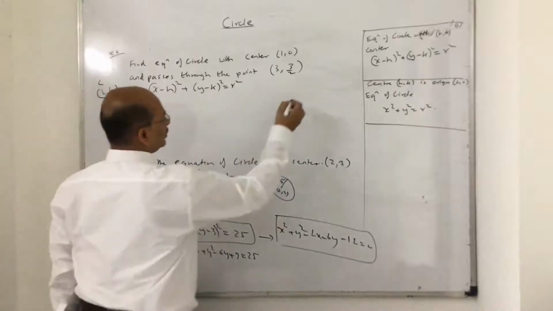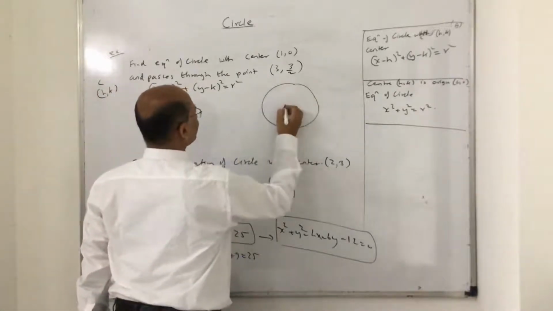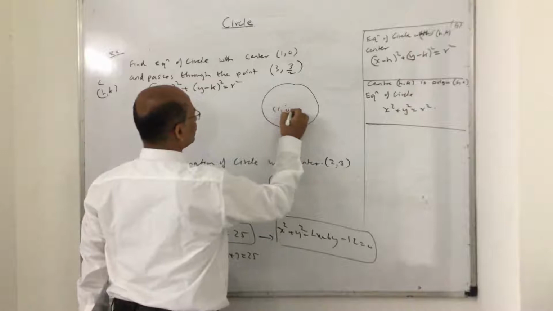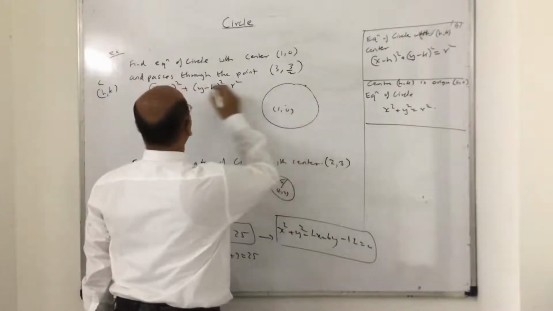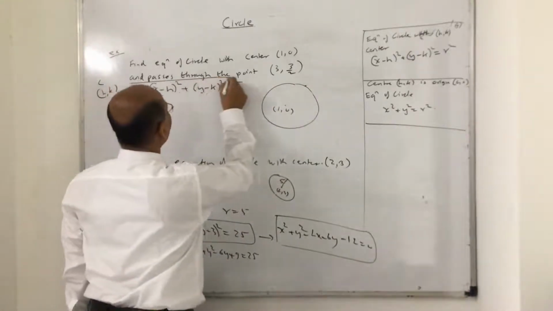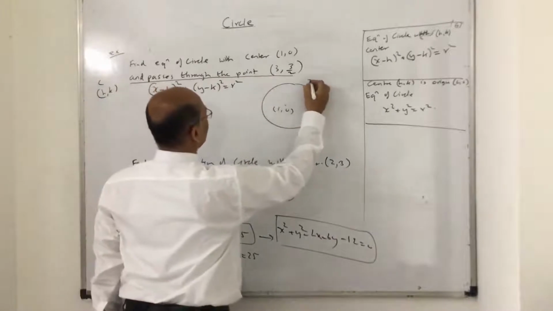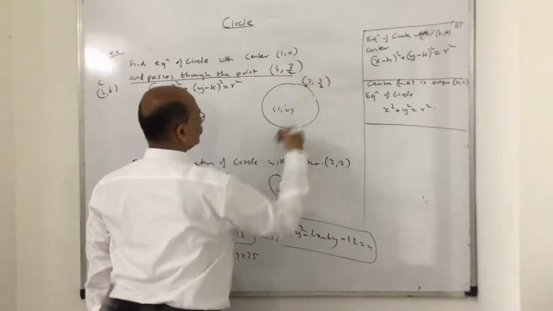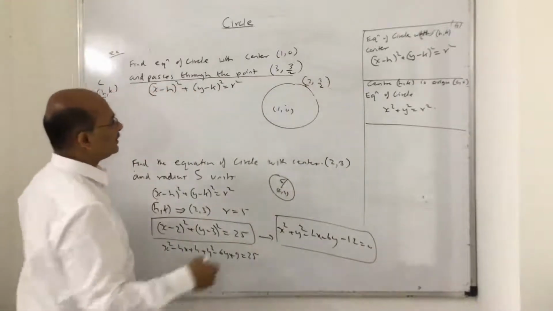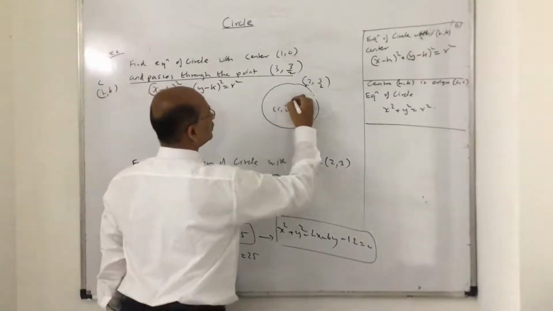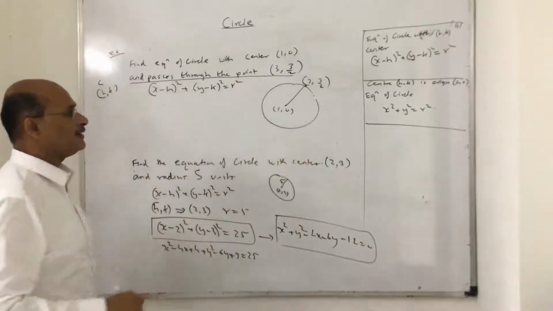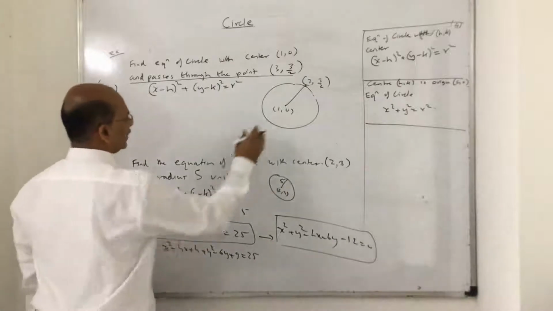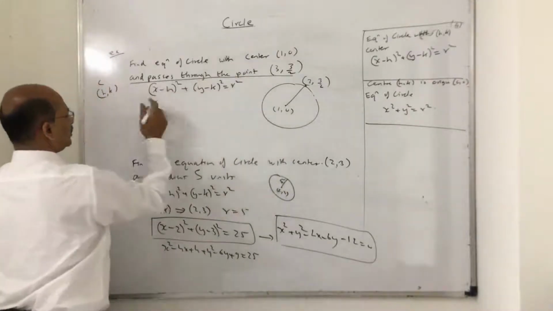So best would be to draw the diagram here, and the center is given (1, 0), and the circle passes through a point. So this point is (3/2, 3), right? So can I find the radius by the distance formula? Can I find the radius by the distance formula? Yes, I can do that. So let us put across these values now.